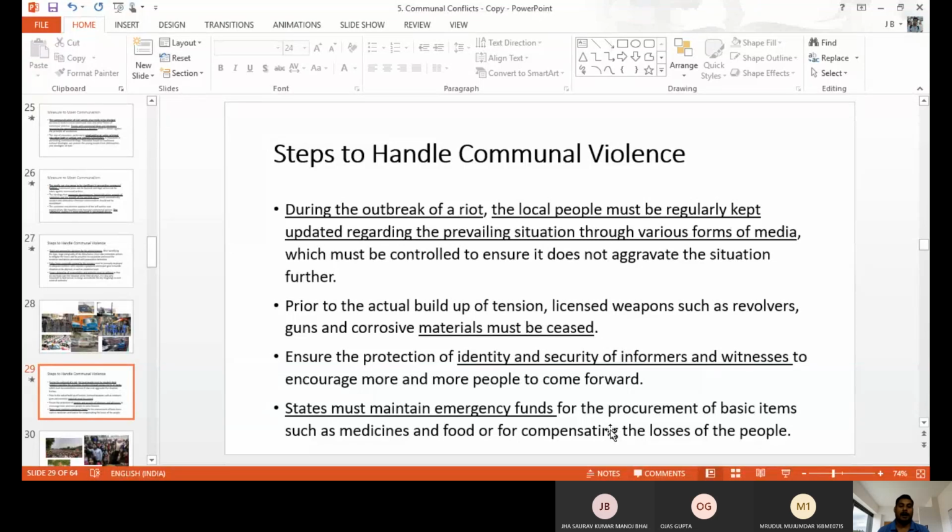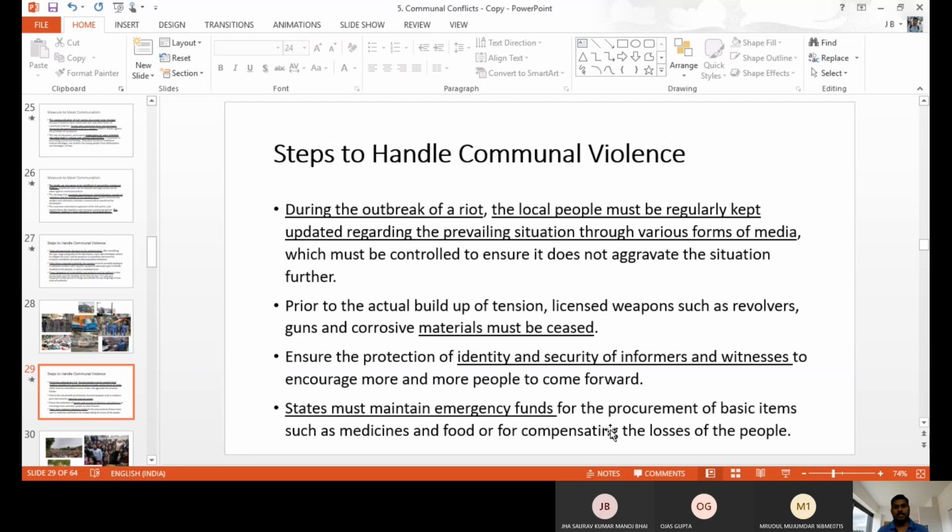When the public are aware of that, they get peace. They don't come out, and they don't do any kind of riots. If you don't update them, unnecessary fear will develop, and unnecessary other activities will go to the next level. So we tell them the violence is over, we already spoke with the leader, we are in the process, we are going to control it, we will accept the demands like this. We have to update some issues to the public. Then the public will also help to stop the violence.